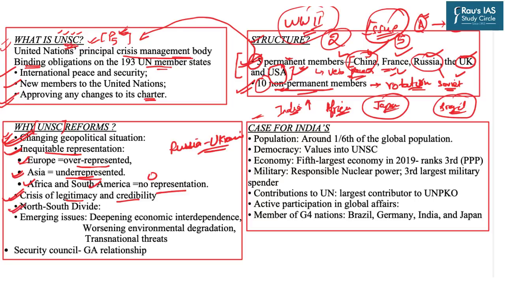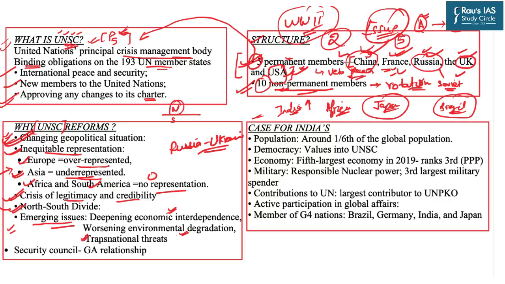The north-south divide is a continuation of this very issue, because if you divide the world into two halves, north and south, most of the countries, for example China, France, Russia, UK, and USA, are in the north. Then the latest issue is that present times are witnessing emerging new issues to which UNSC is completely new. For example, due to globalization, economic interdependence is rising. Environmental degradation has become one of the most widespread threatening phenomena for the entire humanity.